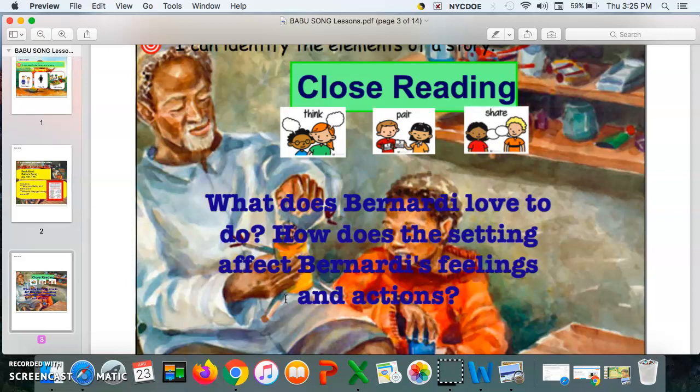So now, boys and girls, it's time for you to go and complete your task card. Remember to go back to the recording or the Google Slides of the text to find text-based evidence to answer each question. Please take your time. Use parts of the question to answer and always try to answer in a complete sentence.